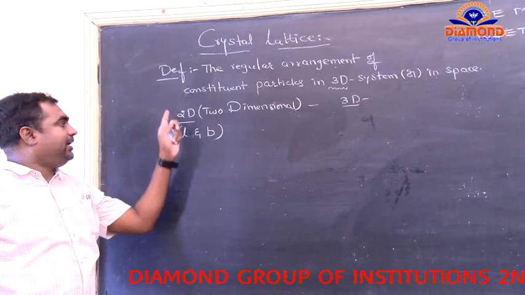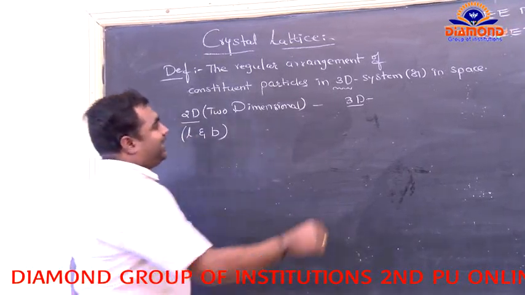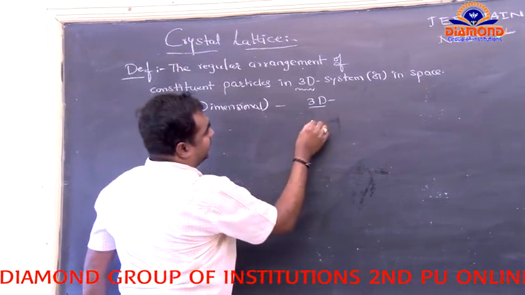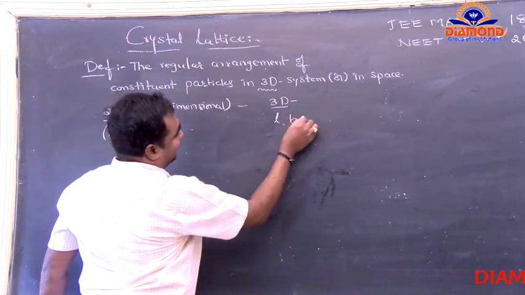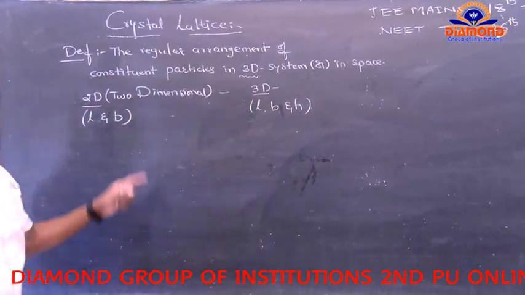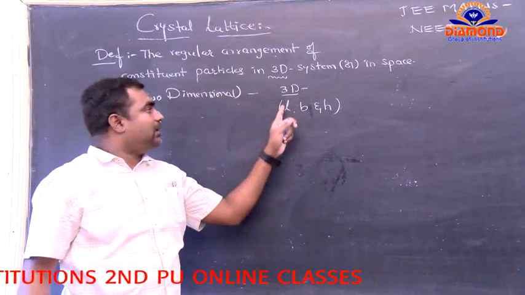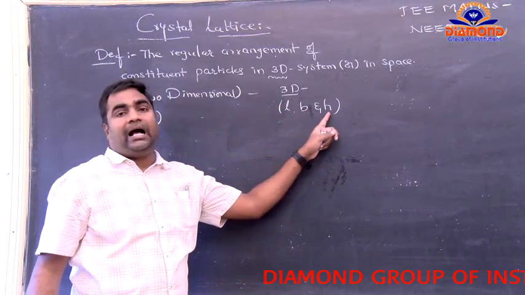In 2D we get only the length and breadth, L and B. Whereas in 3D we get the length, breadth as well as the height.